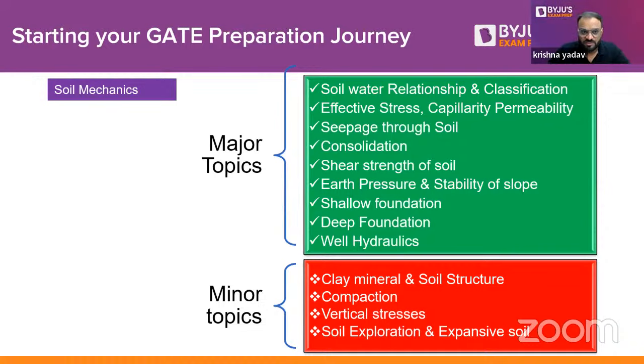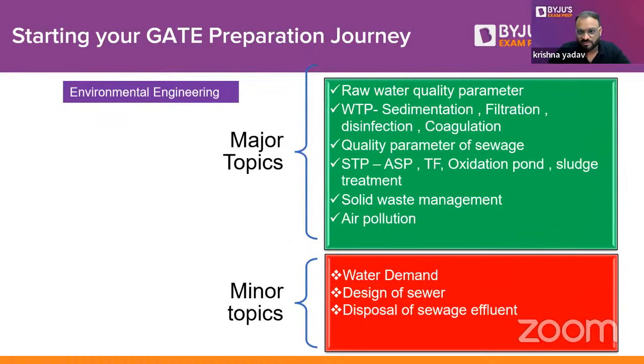Yeah. So let's move to the next one, which is the most favorite subject from my side. So environmental engineering, guys. In environmental engineering, let me tell you one thing. Some of the topics are very, very major, and you may find the question directly from these topics, right? But from the minor topics, very few questions were there in the GATE examination. So you can see, guys, raw water quality parameters like physical, chemical, biological, all these 3 are important because in the last few years, they are also trying to ask questions from the MPN test, which is a biological quality parameter. So you need to go for that also.